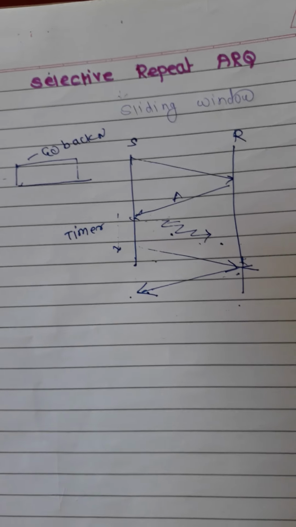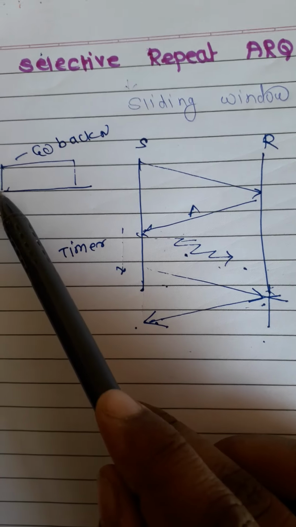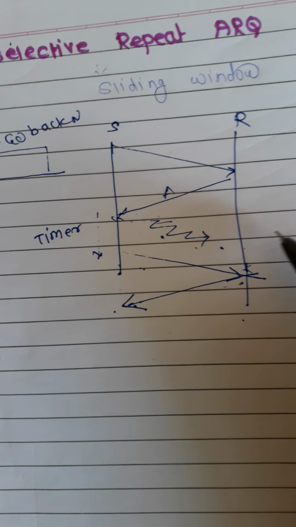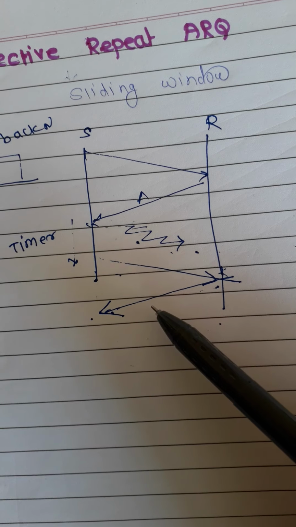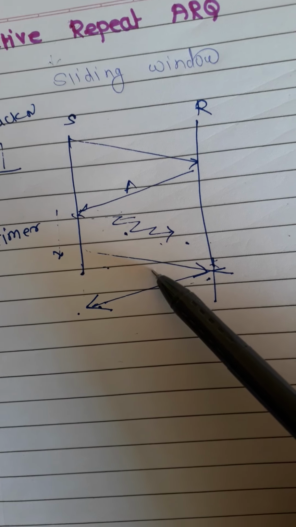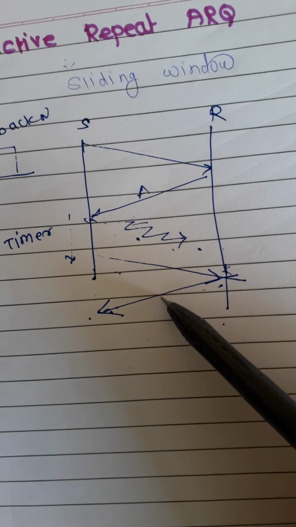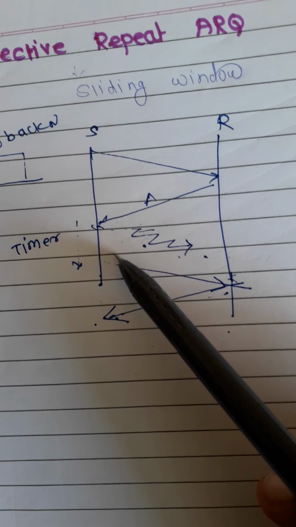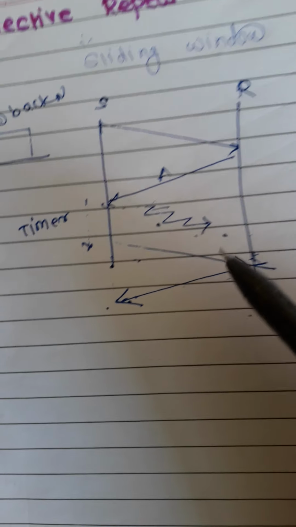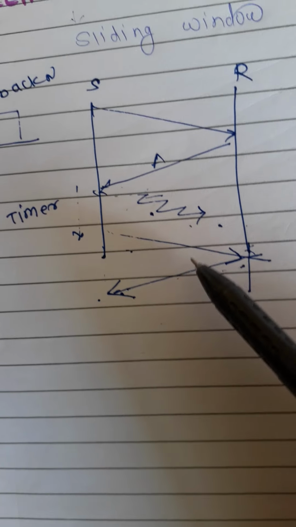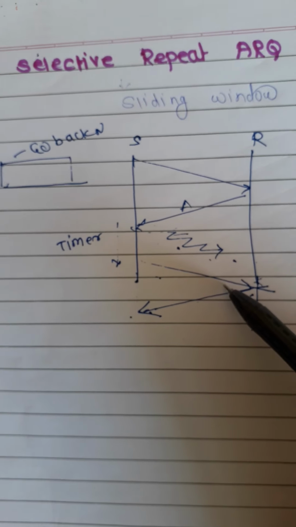Because of this, even if the remaining frames are received by the receiver, the receiver still has to drop them. Due to that, to transmit the same frame without any error, we need to retransmit the same frame a number of times, right? And we are reusing the bandwidth for the same purpose. That problem is overcome in selective repeat ARQ.